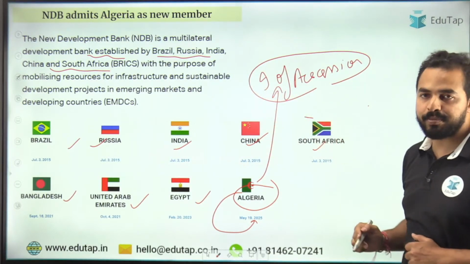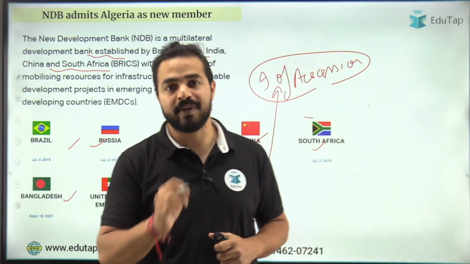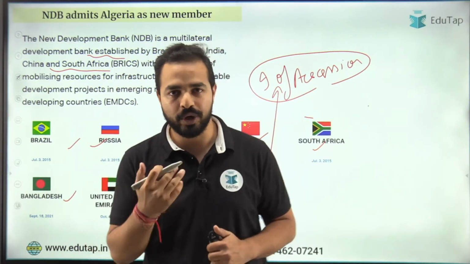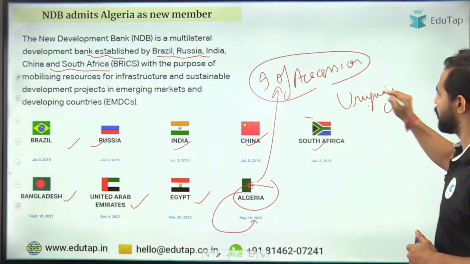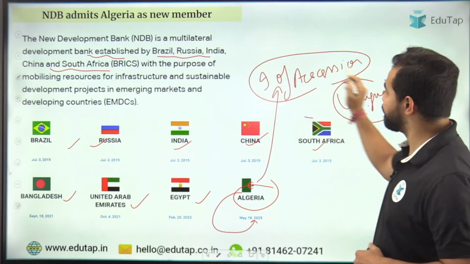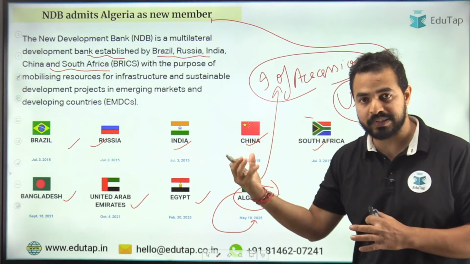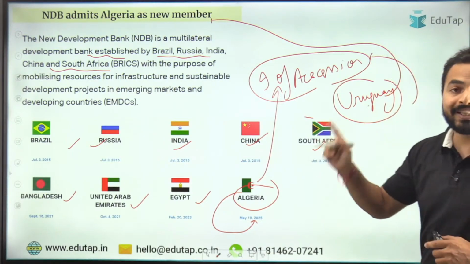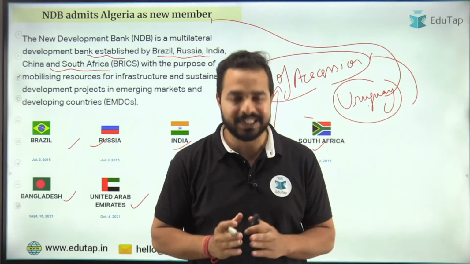Now there is another important point. Let me tell you that there is a prospective member also, which is going to become another member of the New Development Bank. What is the name of that country? That is Uruguay. The governors of the NDB have added the name of Uruguay in the prospective members list. And when Uruguay submits its instrument of accession to the NDB, then it will also become another member of the NDB. I hope that these details are very much clear to all of you.